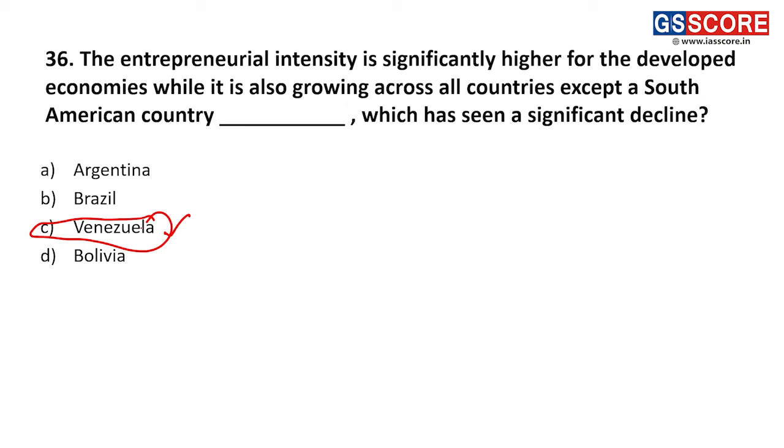Venezuela never really had much entrepreneurial intensity because it has been a leftist country for a very long time. Now we are talking about almost 17 years. I think Hugo Chavez was elected somewhere around 2005. So maybe about 17 years. Since then, Venezuela has been on a streak of leftism. Even before that, it was quite left of center. So Venezuela is not the country where there is decline despite all the crisis, because they started from such a low base that even at a very low level they are still observing an increase.